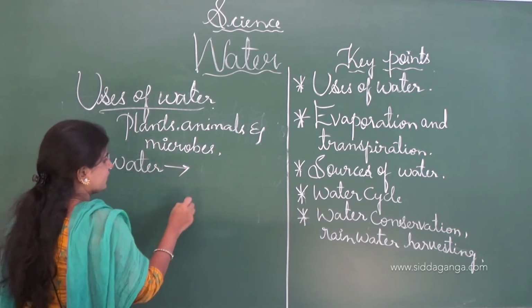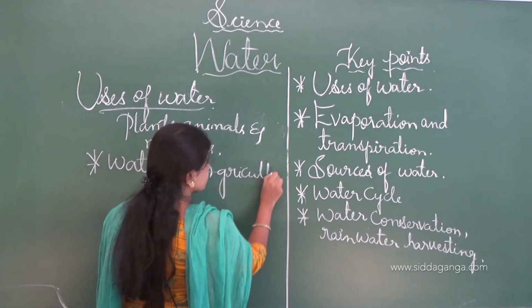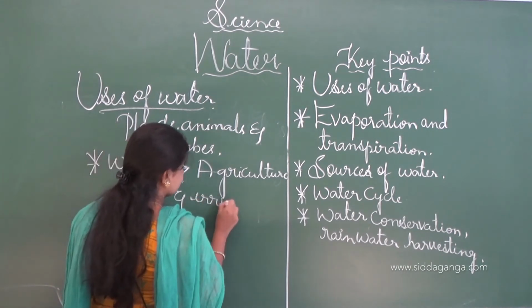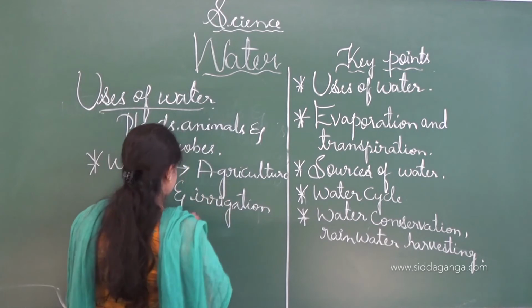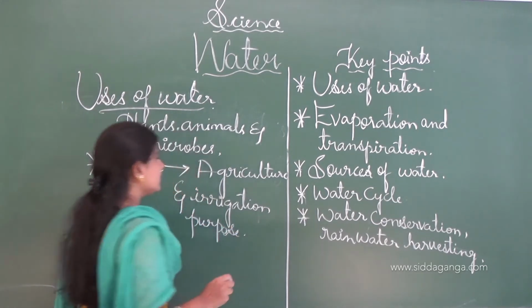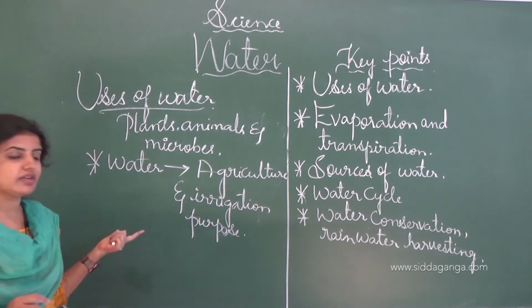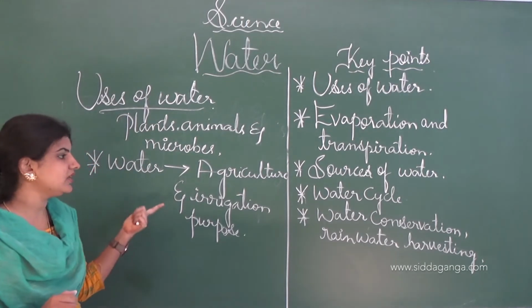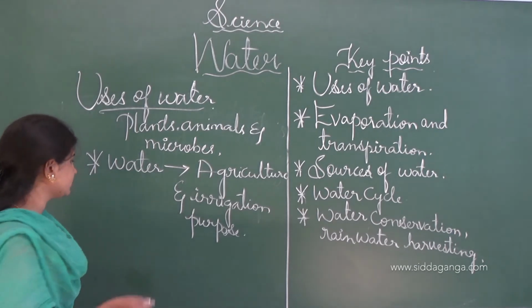Water is used for agriculture and irrigation purpose. See, agriculture purpose as well as the irrigation purpose, water is a must. And usually when the water is supplied to the agricultural field, then the growth of the plants takes place. We get many plant products like